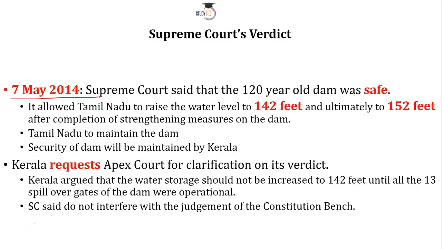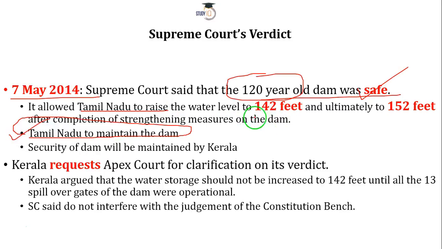In 2014, finally the Supreme Court said that this 120-year-old dam is safe and there is no issue at all. A little bit of makeup and touch-up is required, and Tamil Nadu can do it because it is owned by Tamil Nadu. So maintenance of the dam is the responsibility of Tamil Nadu. Once it sorts out the refurbishment, it can raise the water level to 142 feet, and ultimately to 152 feet as well.